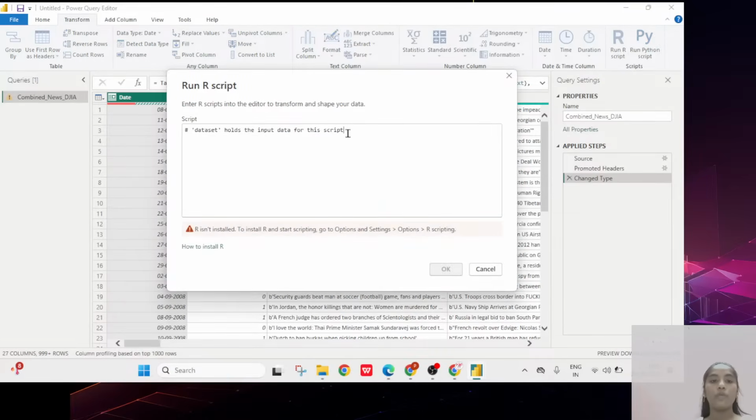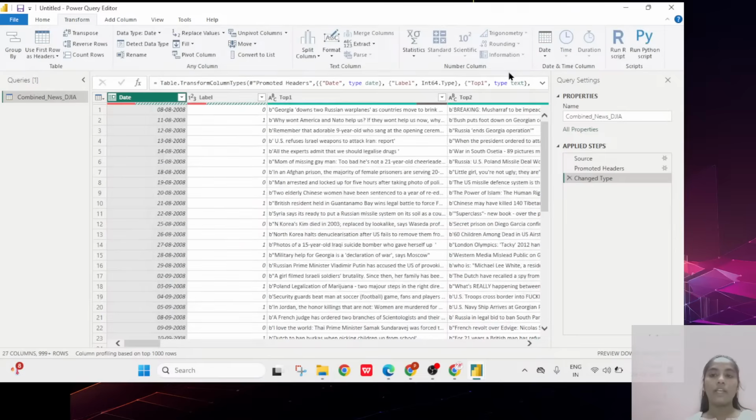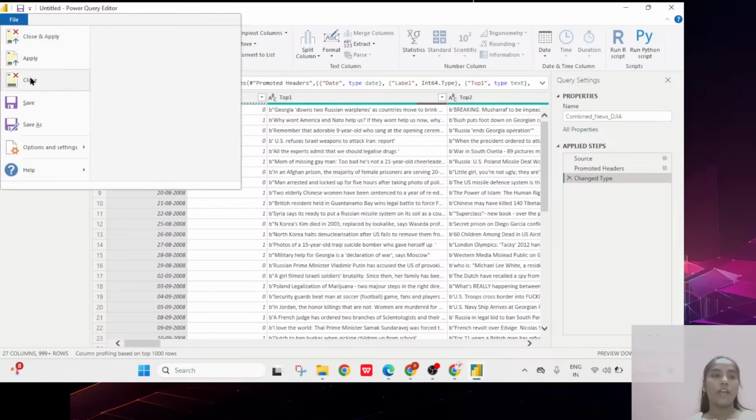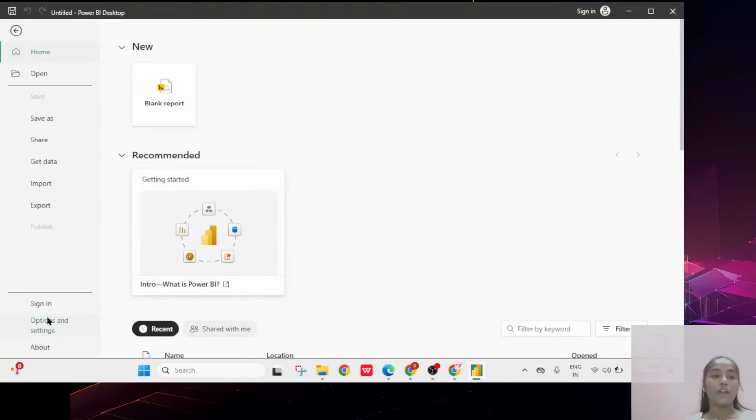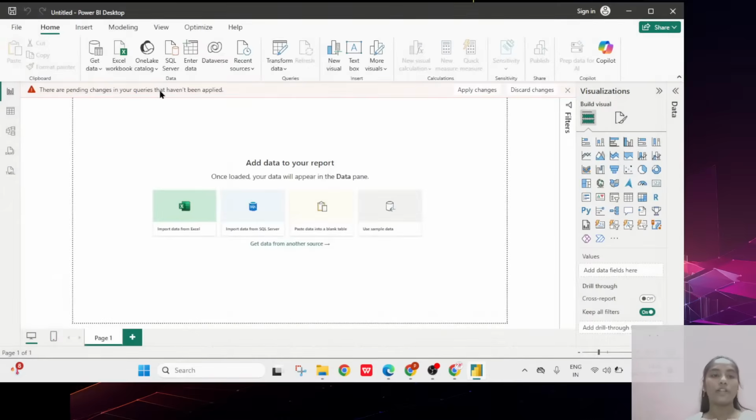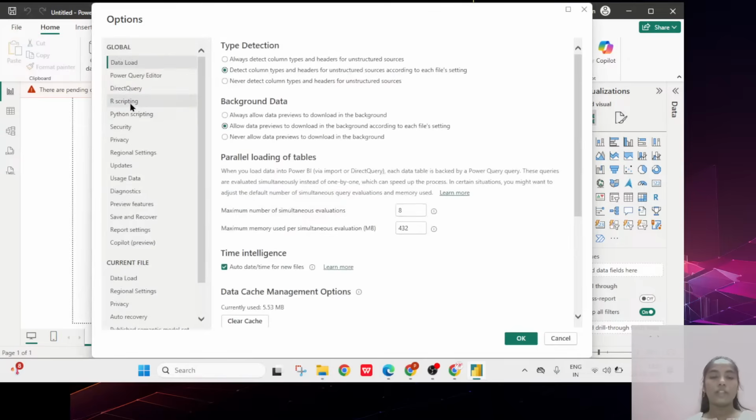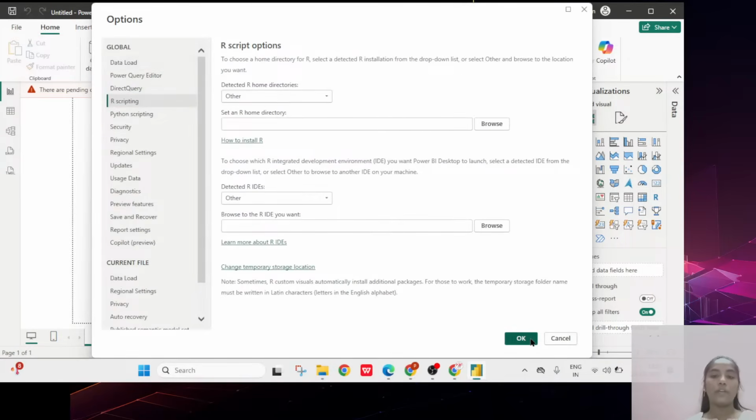Now here you want to write up your particular code. So what is the coding of the run script? If you have any doubt, I will show you the particular part again. First I just want to close this and close the data. First go to the file, open options and settings. In options and settings, go to script mode, R scripting, then you have to give the path, complete it, and click OK.